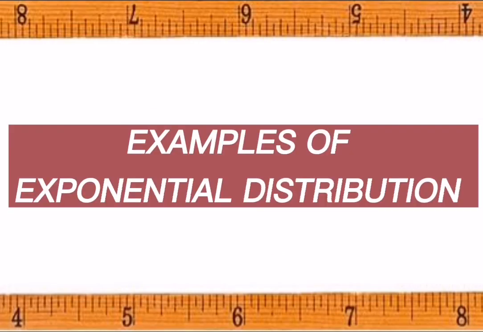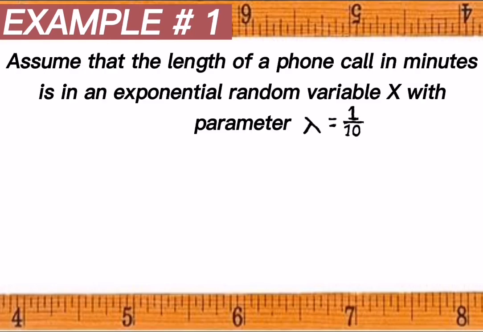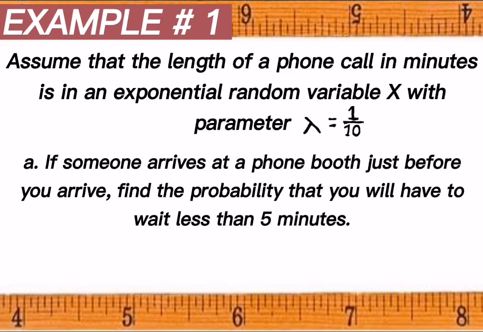So for us to understand more about exponential distribution, let's have some examples. Example number 1: assume that the length of a phone call in minutes is an exponential random variable x with parameter lambda equals 1 over 10. If someone arrived at a phone booth just before you arrived, find the probability that you will have to wait less than 5 minutes.